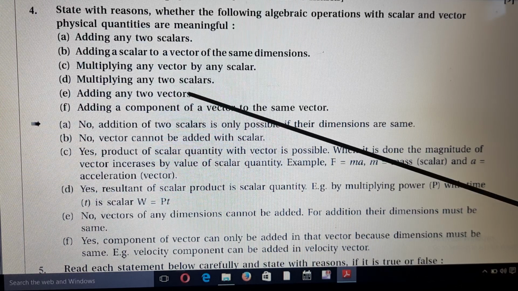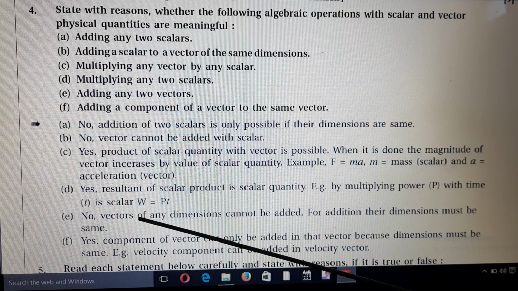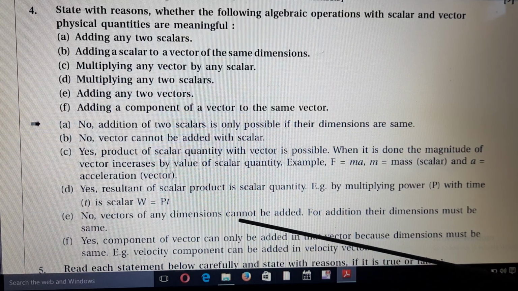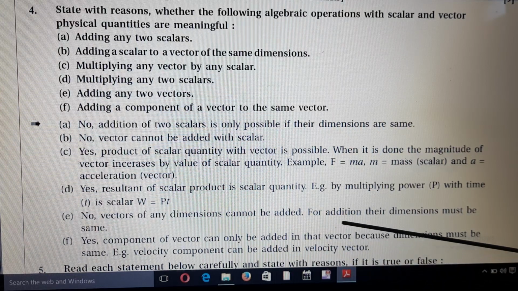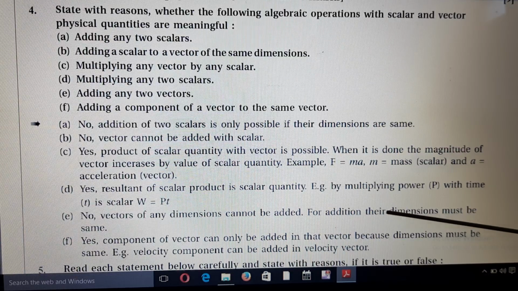E. Adding any two vectors. No, it is not possible. Vectors of any dimension cannot be added. For addition, their dimensions must be the same.